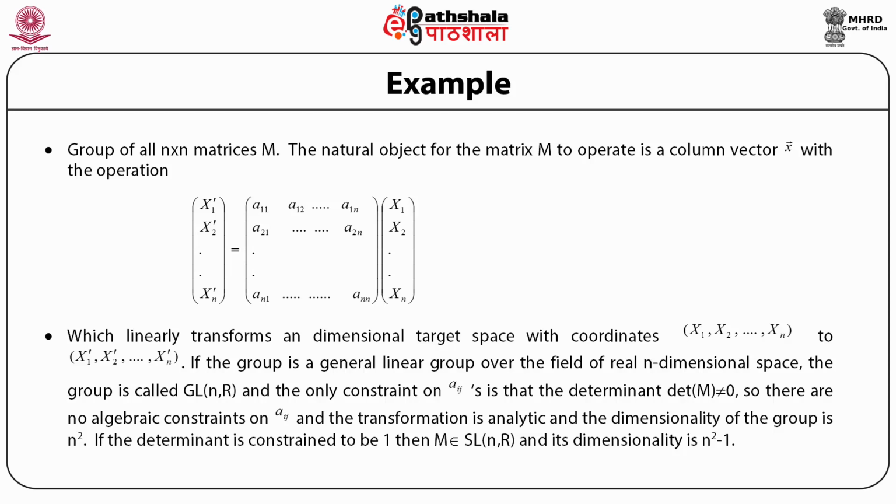If the determinant is constrained to be 1, then the matrix M belongs to the group SLnR, and its dimensionality is reduced from n square to n square minus 1 because of the constraint of the determinant to be equal to 1.